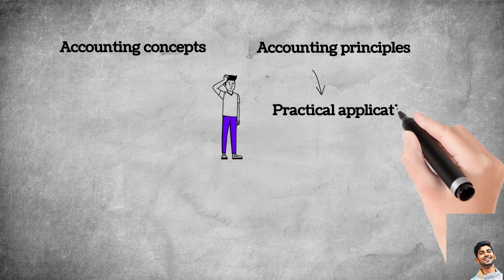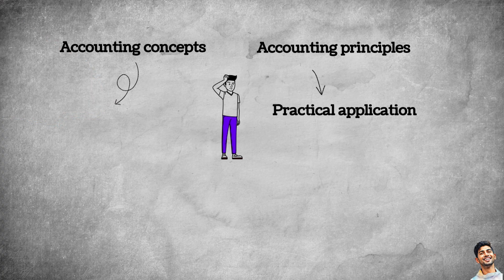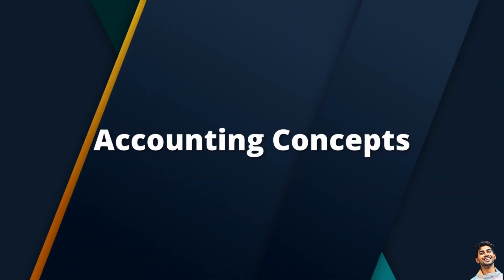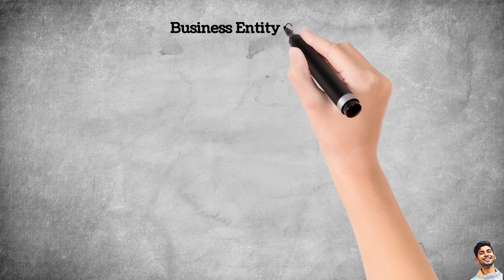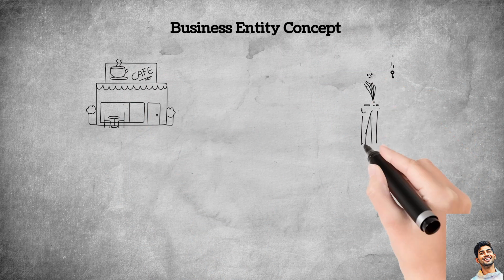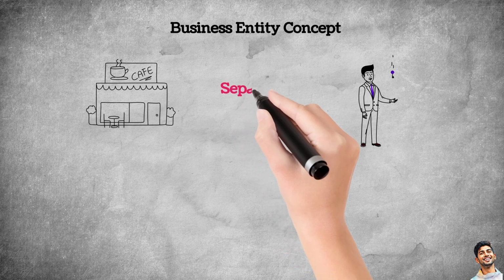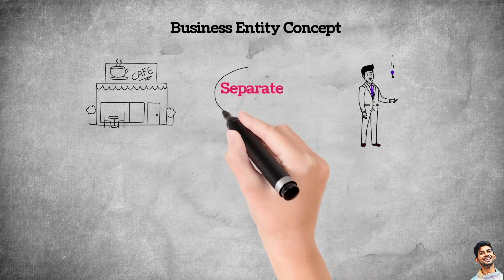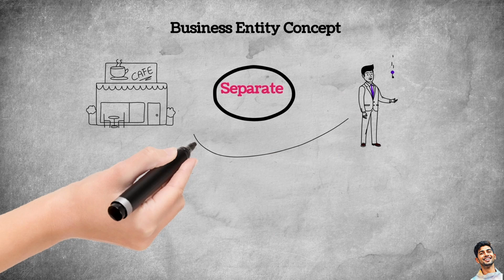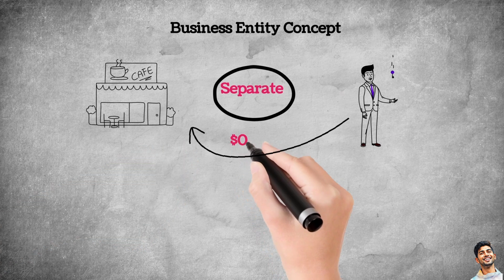Accounting principle is a practical application. Accounting concept is a theoretical assumption. We'll go into detail. Now let's move to the accounting concepts, where the first is the business entity concept. Business and the owner are treated as separate. Without this concept, personal and business transactions would get mixed up, and we would not know the true profit and financial position of a business.